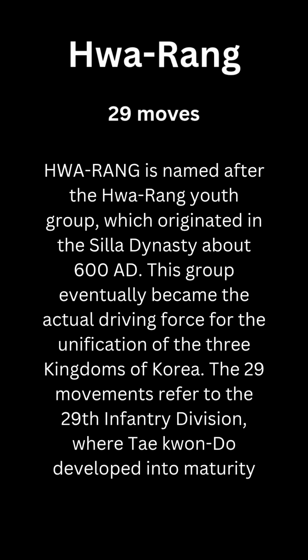Hwa-Rang, 29 moves. Hwa-Rang is named after the Hwarang youth group, which originated in the Silla dynasty about 600 AD. This group eventually became the actual driving force for the unification of the three kingdoms of Korea. The 29 movements refer to the 29th Infantry Division, where Taekwon-Do developed into maturity.